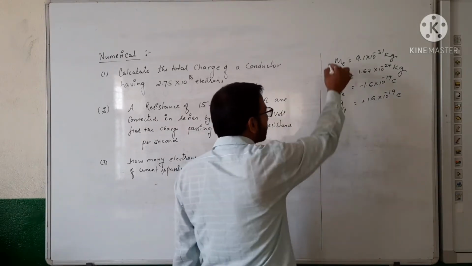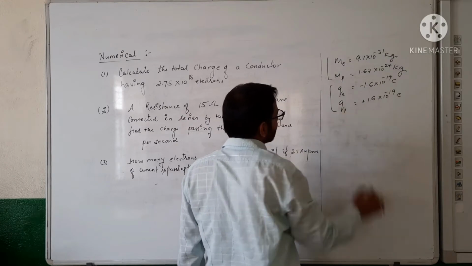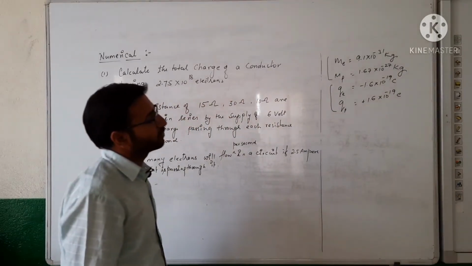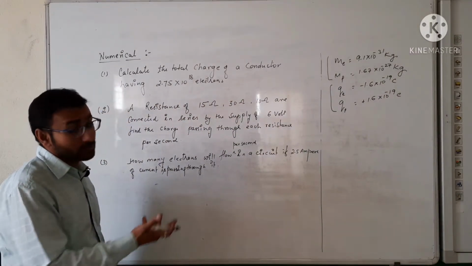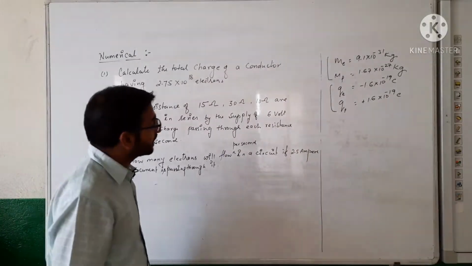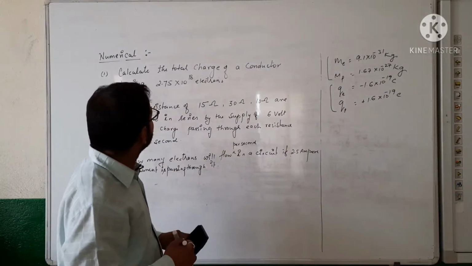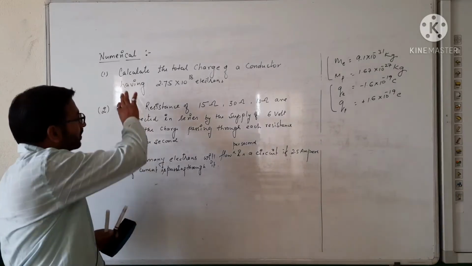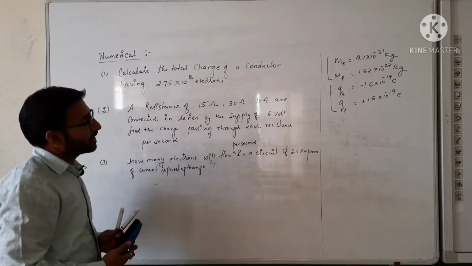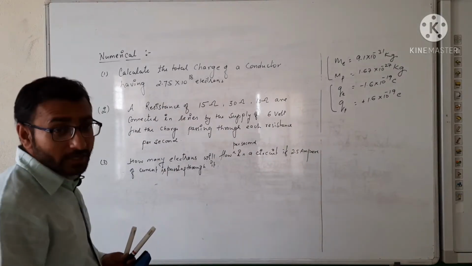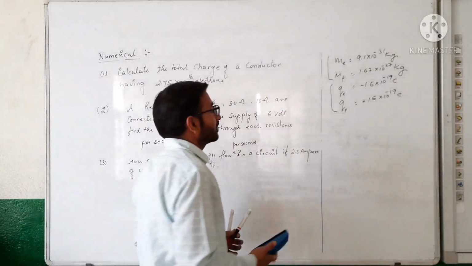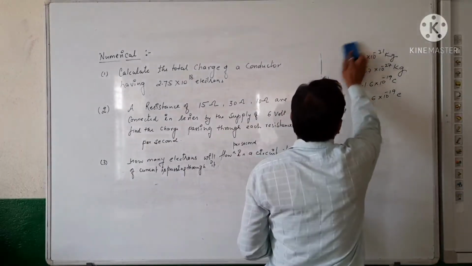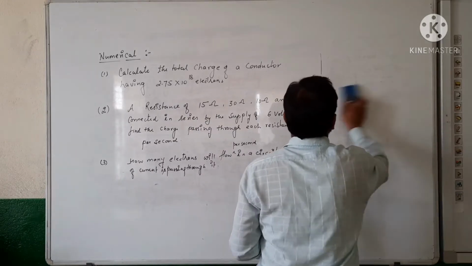Got it? These are some specific values which will be very helpful for your upcoming numericals. Now I will start the solution of all the numericals one by one in front of you. So get ready with copy and pen and solve all the numericals along with me.